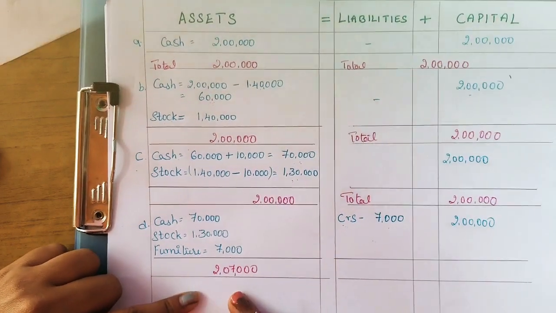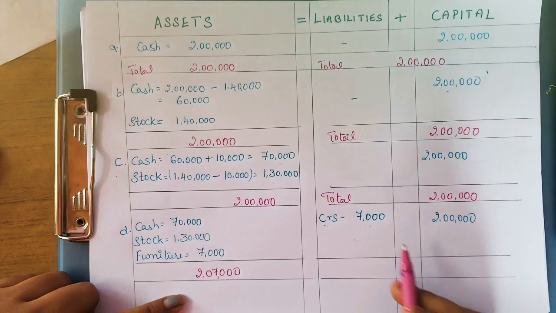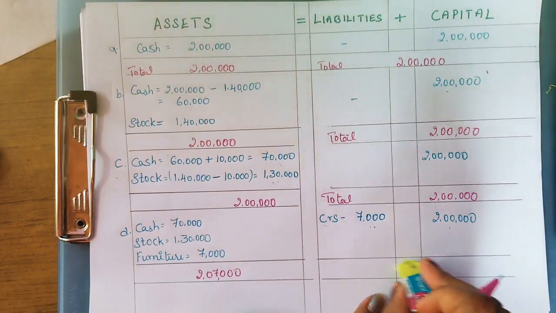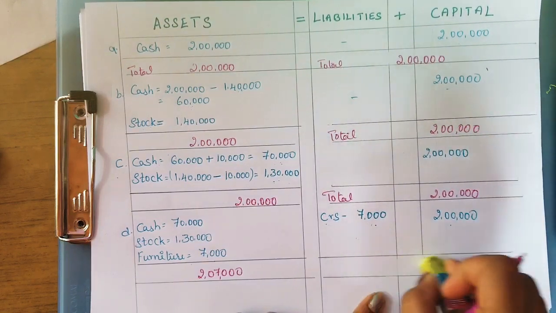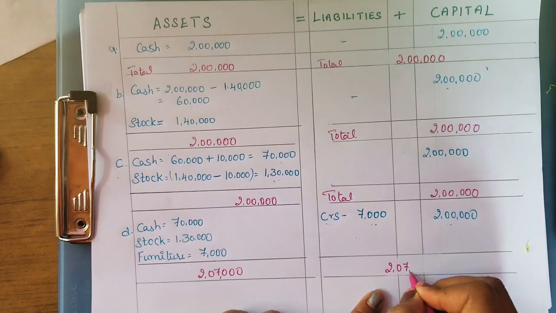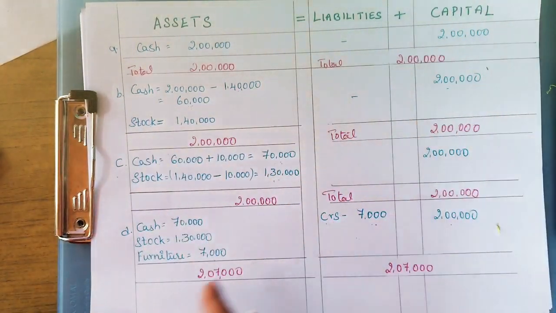Okay. Now it should match with the liability and the capital. When you add this liability 7,000 plus 2 lakhs, obviously it is 2,07,000. It's equal. So 2,07,000. Both assets and liabilities plus capital are equal now.